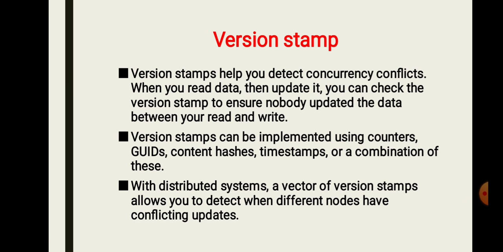A version stamp can be implemented using counters, GUIDs, content hashes, timestamps, or a combination of these. With a distributed system, a vector of version stamps allows you to detect when different nodes have conflicting updates. This is the simple introduction to distribution models,